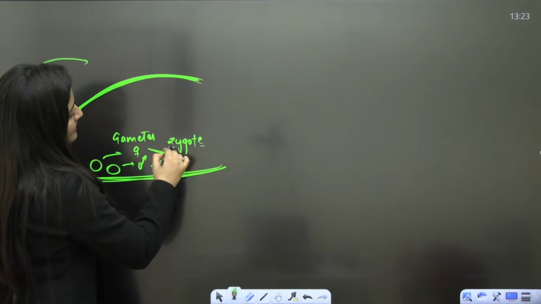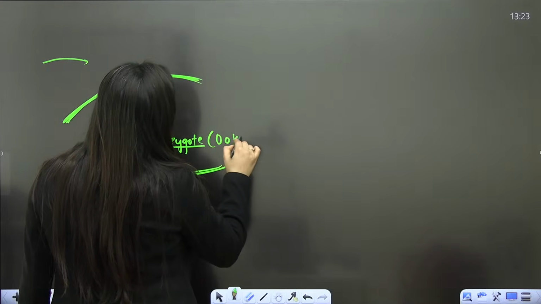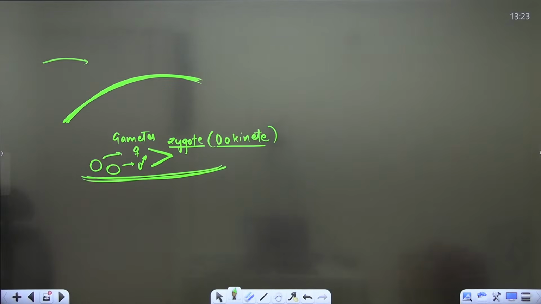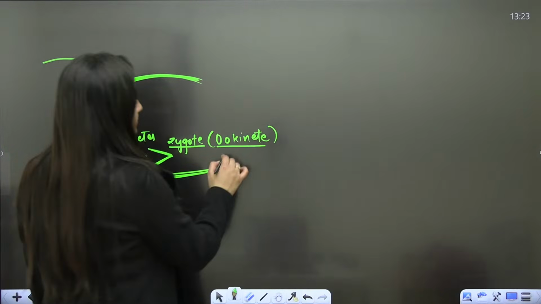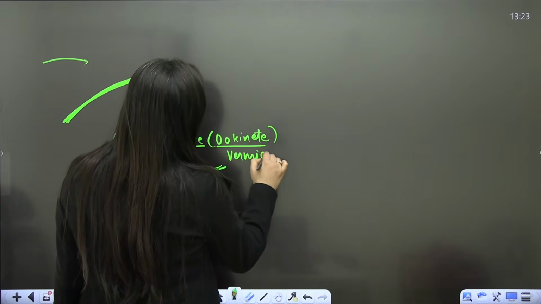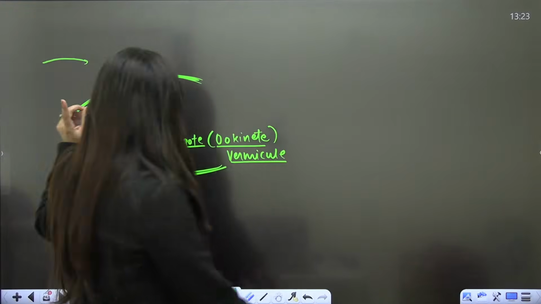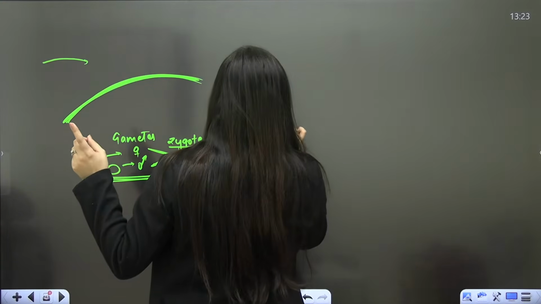The zygote in this case is known as ookinete. Do you know that? Sometimes it is also known as vermicule. Why? Because like a worm, it shows movement. It will be mobile. That's important. It is movable.